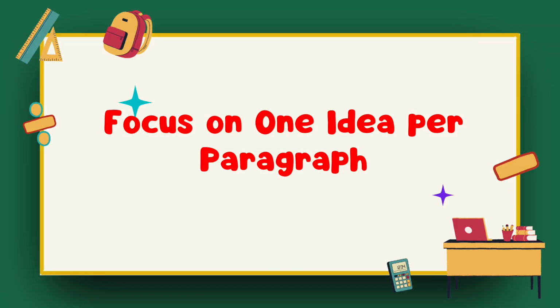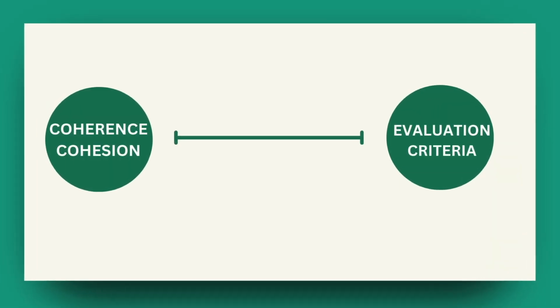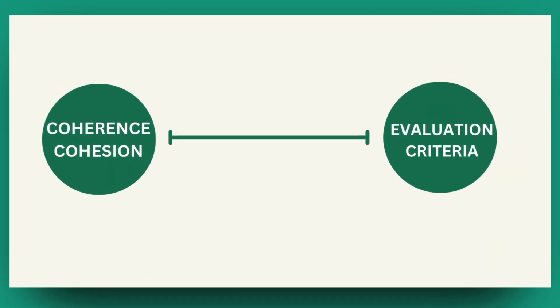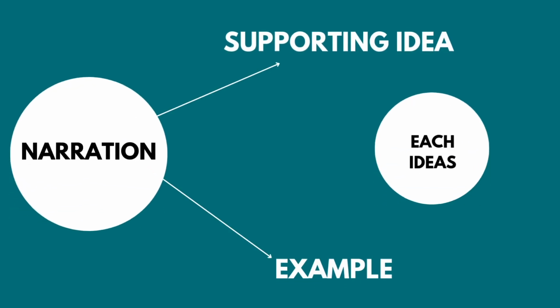Remember this. The last killer strategy is to focus on one idea per paragraph. I've seen many students writing 5 ideas, thinking the more ideas I write, the more marks I get. No, it's not just the task response. Coherence and cohesion are also included in your evaluation criteria. It's a narration, supporting idea, and example for each idea, very, very crucial.